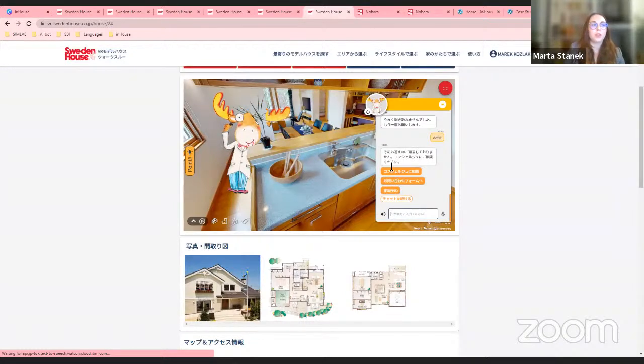For example, it finds out if you're not speaking anything, or if you're not using it for some period of time. It will suggest, for example, do you have any trouble? Can I help you? And so on. The aim is to teach the bot, because this is what we are currently developing, based on the materials of Sweden House, how to react to questions that are not already learned. So he can learn himself and then prepare an answer based on, let's say, frames that we provide.